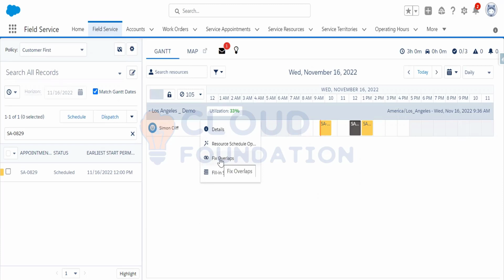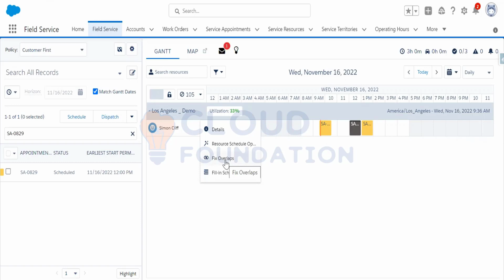And that the resource schedule optimization is more powerful in terms of actually rescheduling, whereas this one just fixes smaller issues. Yes, you're right. But fix overlaps has a beauty. If a service appointment overlaps with other appointments or resource absences, then you have to use this fix overlap. Basically, this feature harmoniously reschedules the appointments.